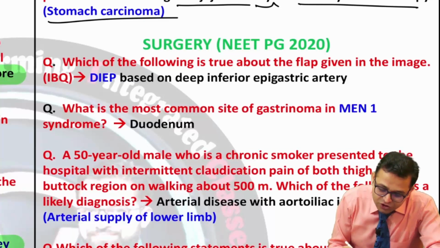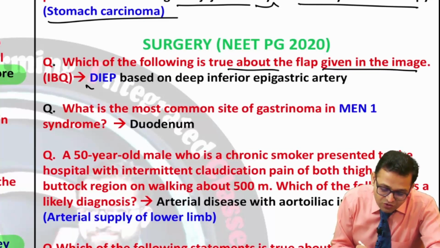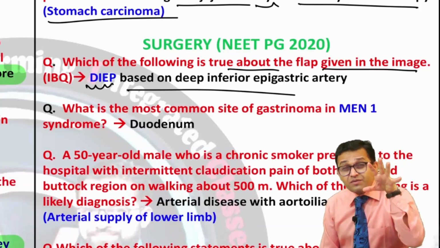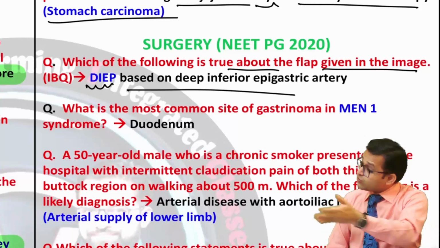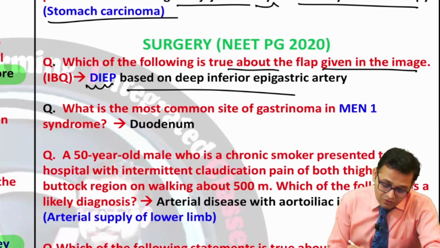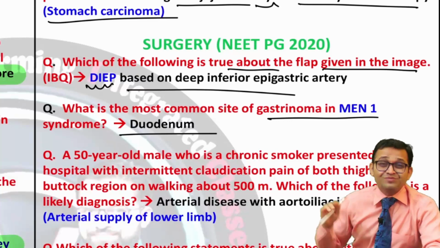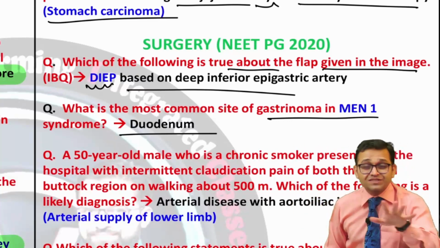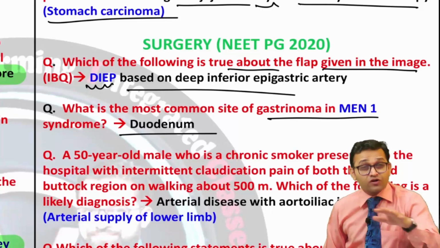Yes, which of the following is true about the flap given in the image? So the answer was DIEP, based on the deep inferior epigastric artery. So we have to learn about our graft. We have to learn about our flap. Okay. Now, can you see, what is the most common site for the gastrinoma in MEN 1 syndrome? Duodenum. Remember, no excuse with the MEN 1 and MEN 2 syndrome. You have to know its classification, the different causes, different organs which are involved.